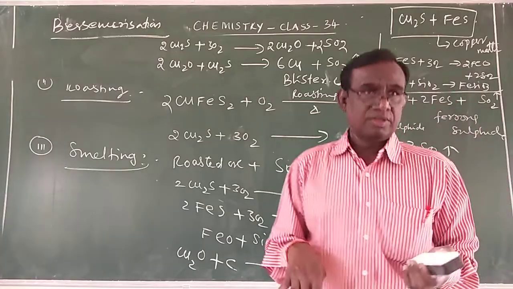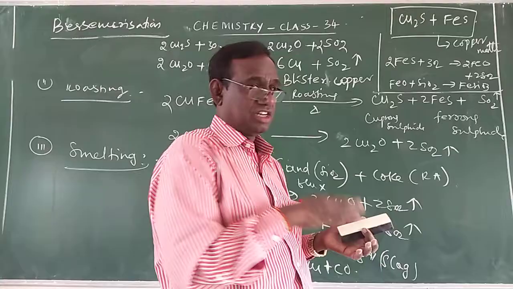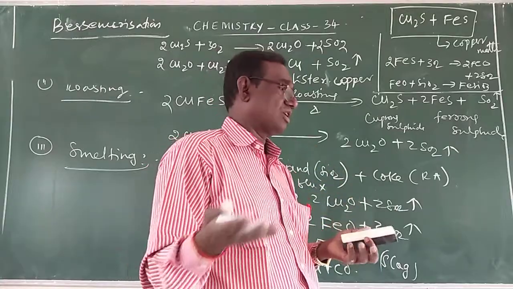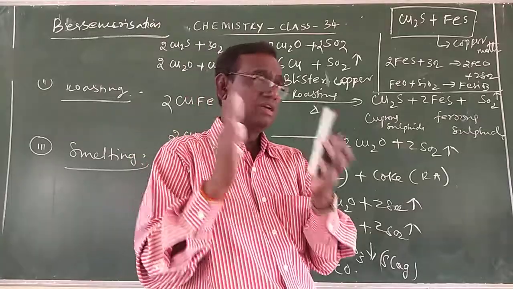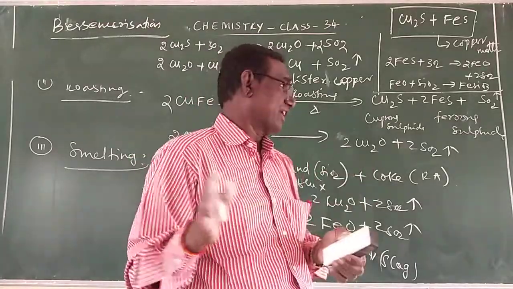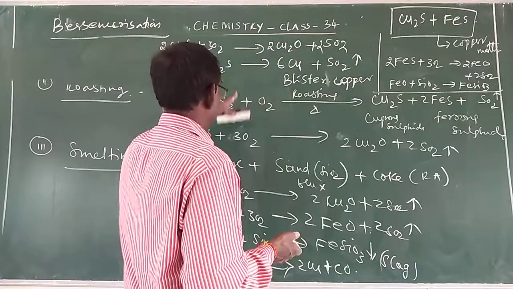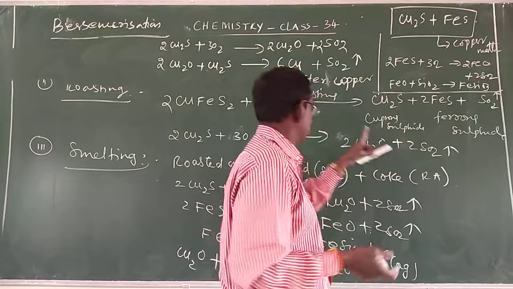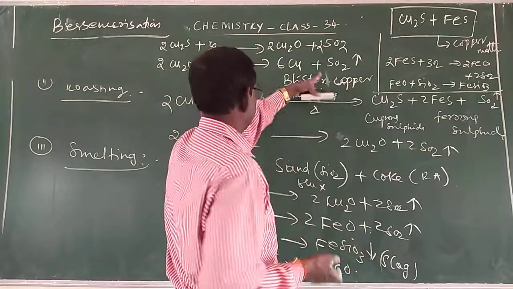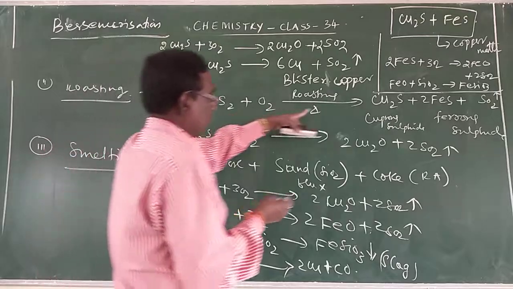It is heated with excess of air in a reverberatory furnace, so that moisture is lost and the mass becomes porous. The copper pyrites is converted into a mixture of cuprous sulfide and ferrous sulfide. Here you see cuprous sulfide and ferrous sulfide. You have this equation here.